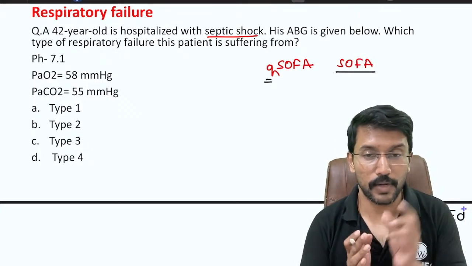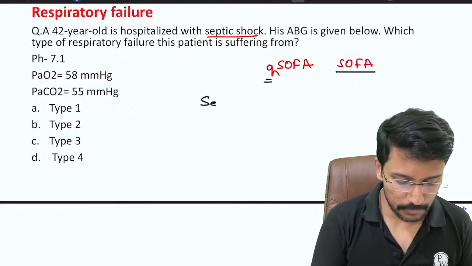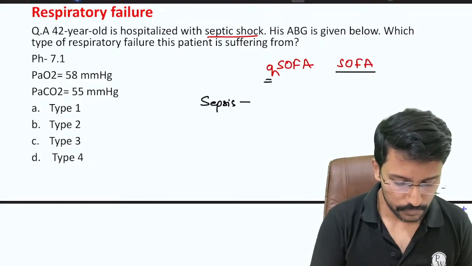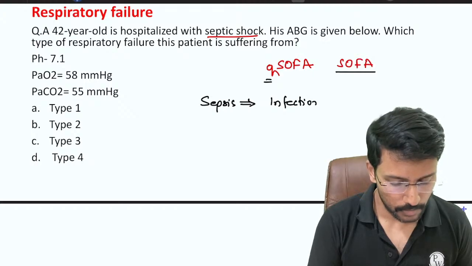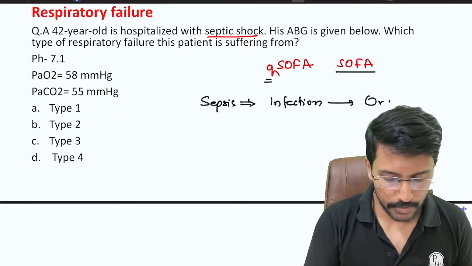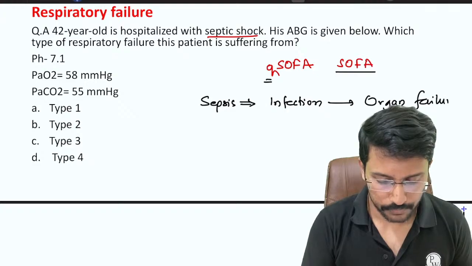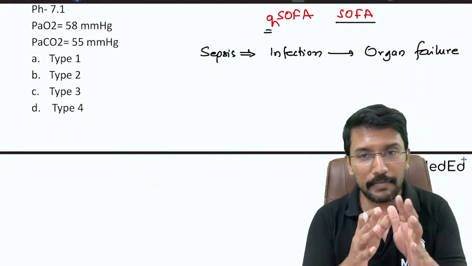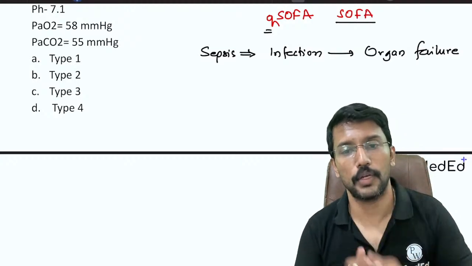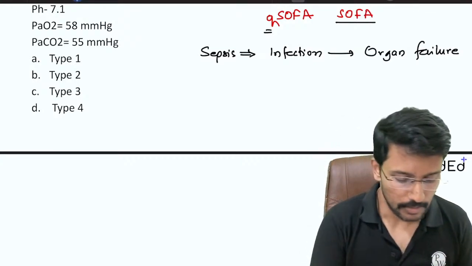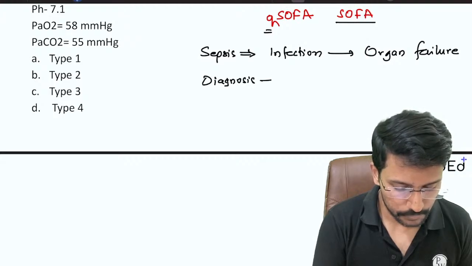So then what is sepsis? Why are we using this sequential organ failure assessment? Please remember, sepsis refers to infection leading to organ failure. An infection leading to organ failure is sepsis, and that is why we are using the organ failure assessment for diagnosis of sepsis, right? The diagnosis of sepsis follows this criteria.